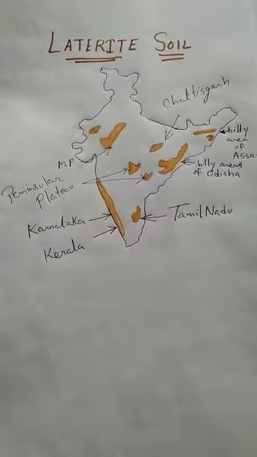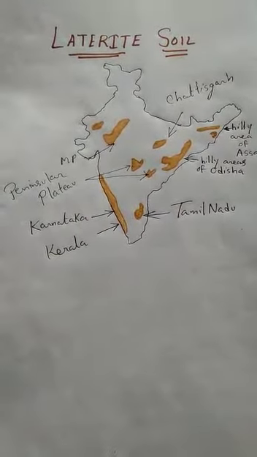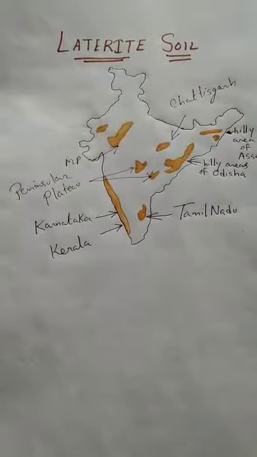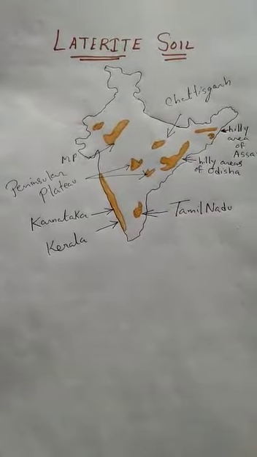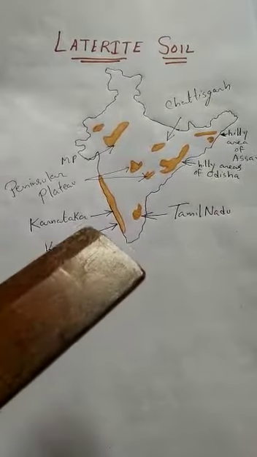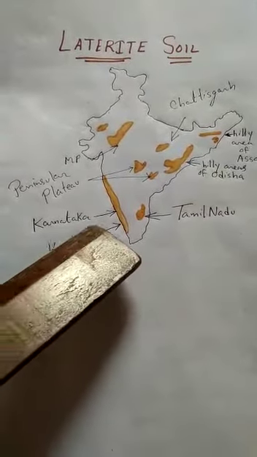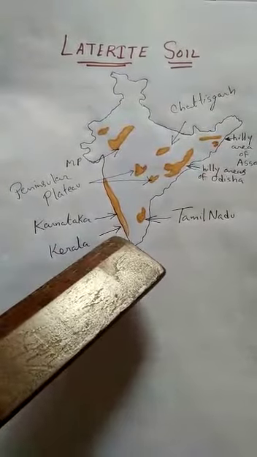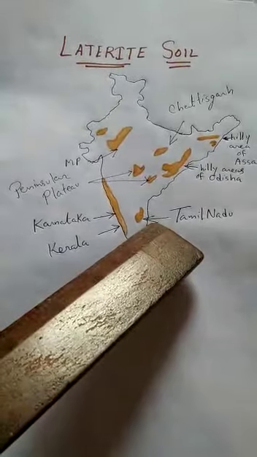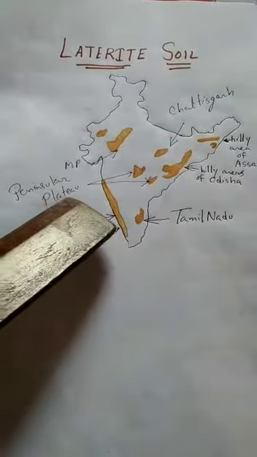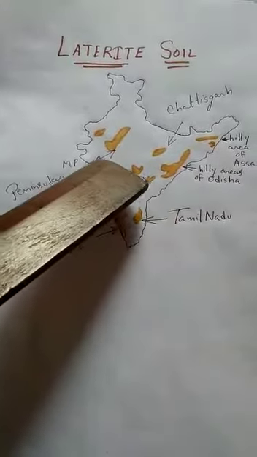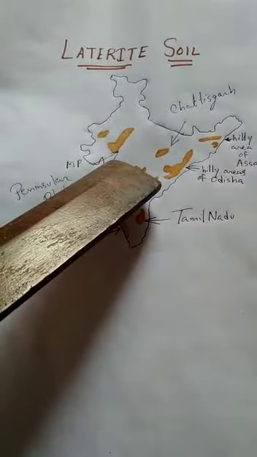Students, now let's see India's map, where we can locate this laterite soil. Okay, we can point out the laterite soil in the map of India. All right, just see here where we used to find this laterite soil. In south Karnataka we used to find the laterite soil. After that in Kerala, in some pockets of Tamil Nadu we used to find it. We used to find the laterite soil in the peninsular plateau. Okay, here in MP also we used to find this laterite soil.